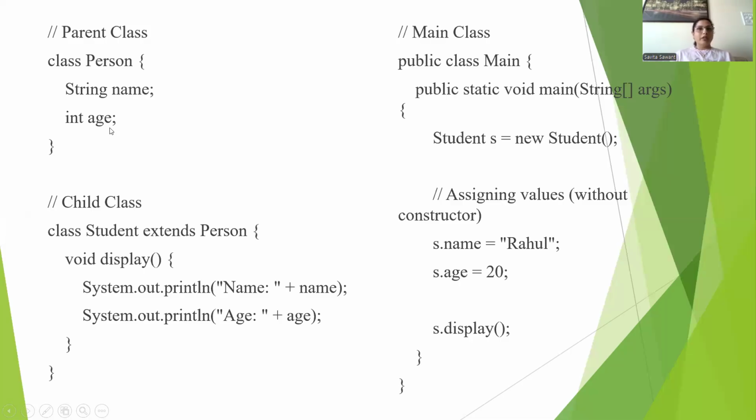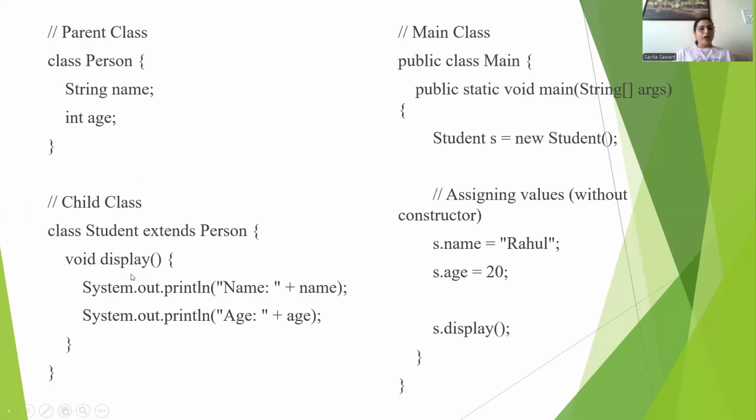Each person has their own name and age. Whenever we create the student class, there is no need to define these fields, name and age, because a student also has a name and age, but they are already defined in the person class. There is no need to rewrite these two statements in the child class.